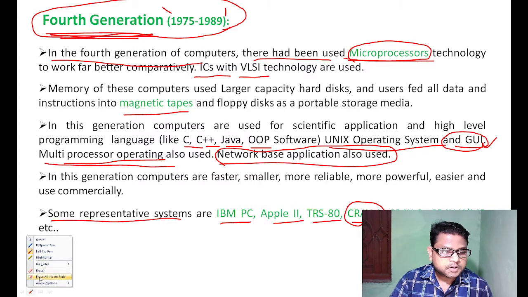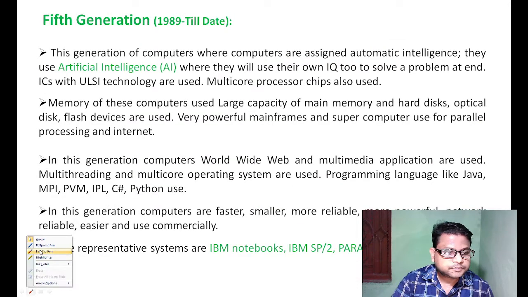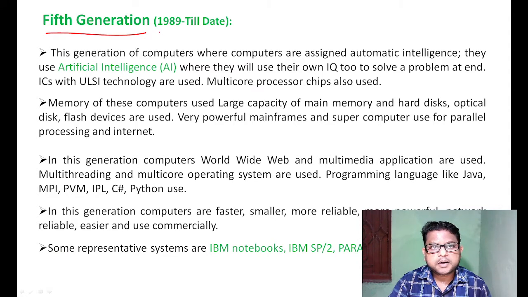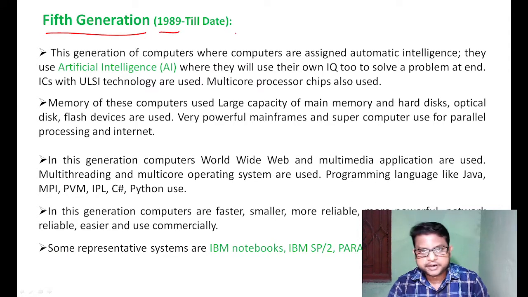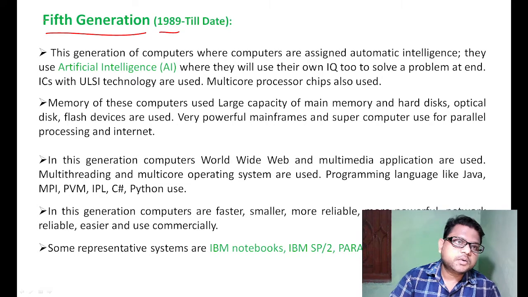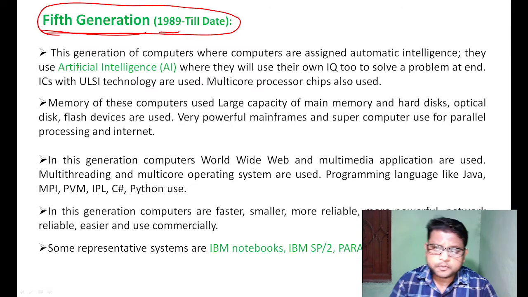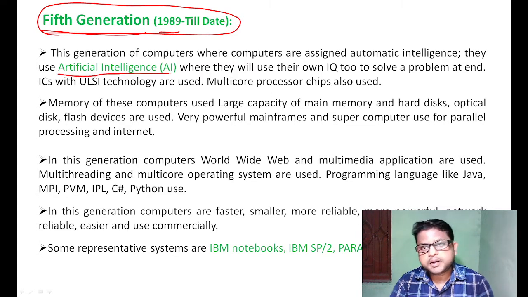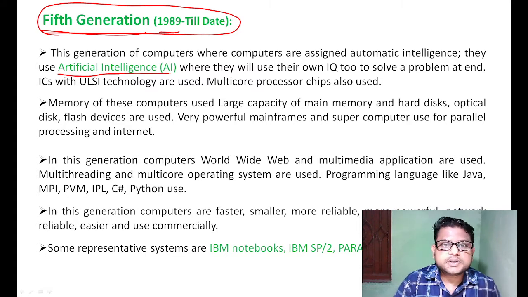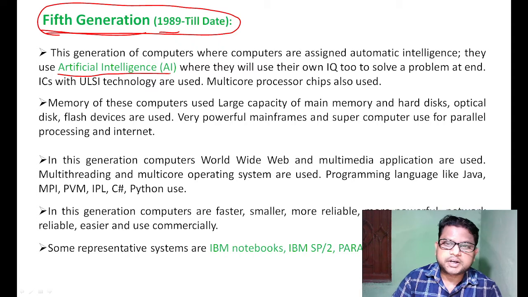The fifth generation is based on 1989 till date, and till date means 2021, 2022. The fifth generation of computer was highly based on artificial intelligence. That is a very important point. Artificial intelligence, AI technology, was launched in the fifth generation of computer, and it is normally written in IPL, integrated programming language.